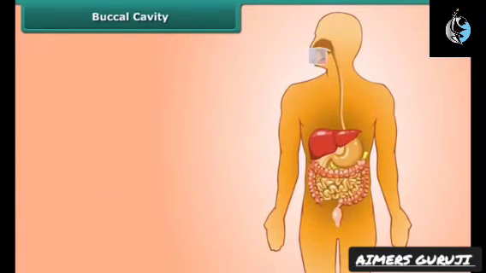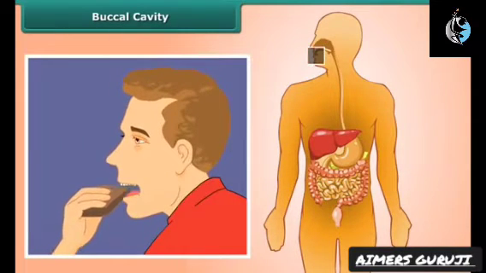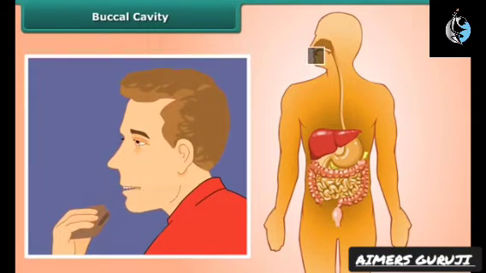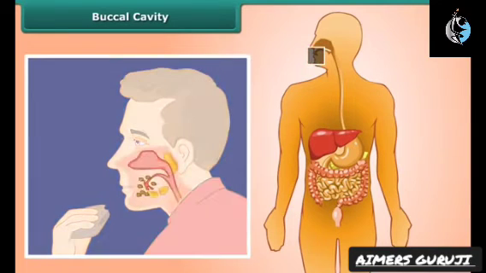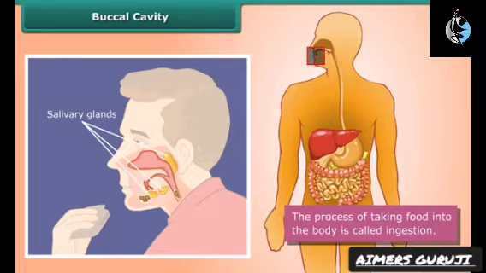Both types of digestion take place in the mouth. Mechanical digestion breaks food into smaller pieces, and saliva in our mouth, produced by salivary glands, causes the breakdown of starches into sugars. This process of taking food into the body is called ingestion.